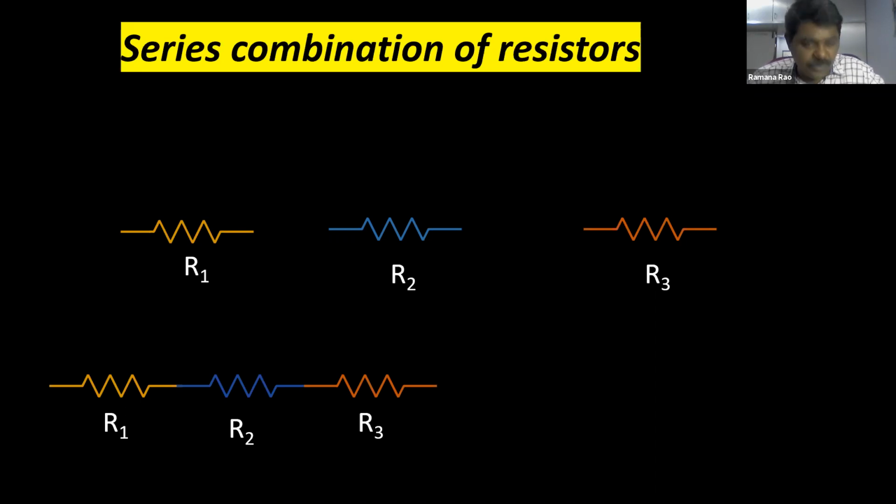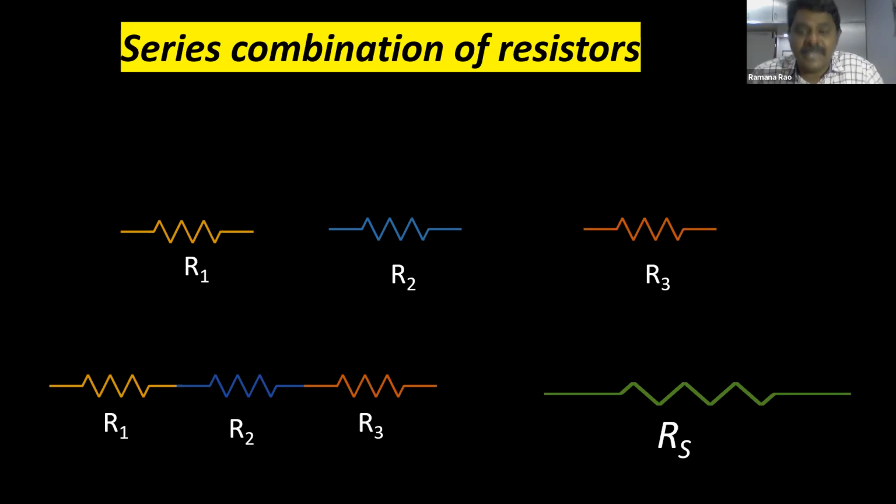So what is the use of connecting them this way? After connecting these three resistors in series, we can replace these three with a single resistor which is equivalent to all the three. Whatever result we get with the three combined, we represent with a single one.